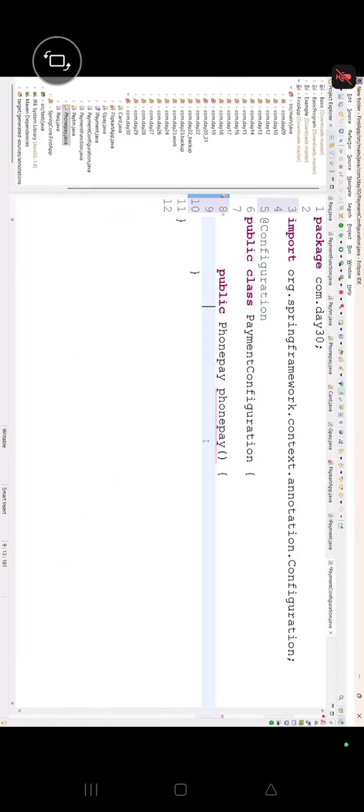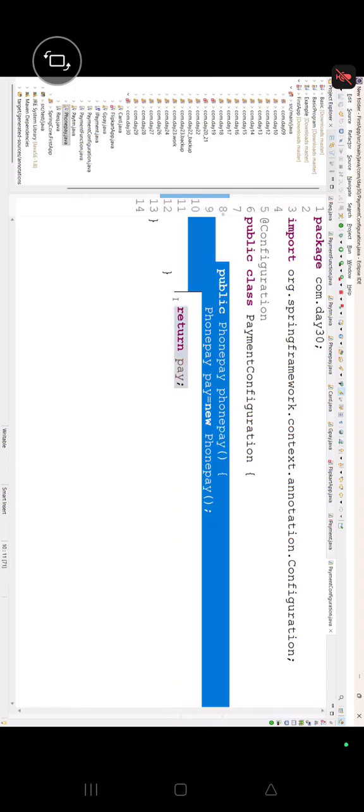Payment function, PhonePay. Yeah, we had already changed it. Everybody see here. Now I'm going for the configuration class, and then we are writing here PhonePay, right? Everybody see here PhonePay. Pay equals new PhonePay. Everybody concentrate here, new PhonePay, and then we are writing return pay.